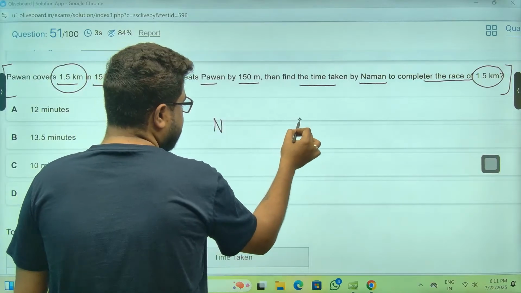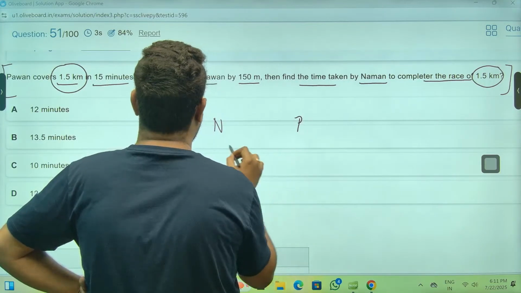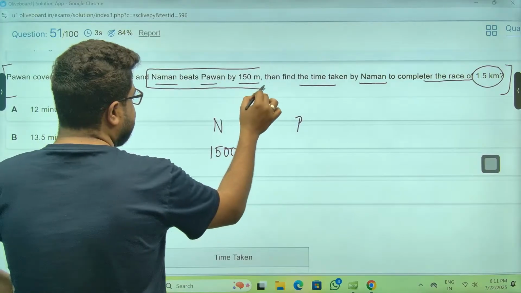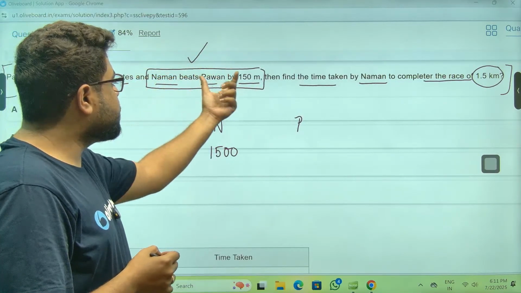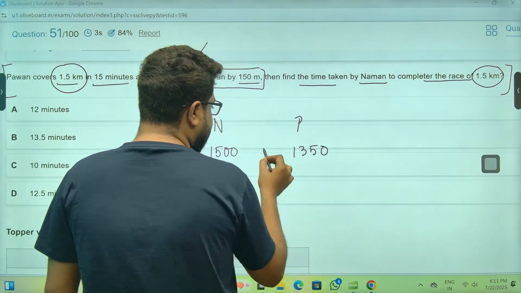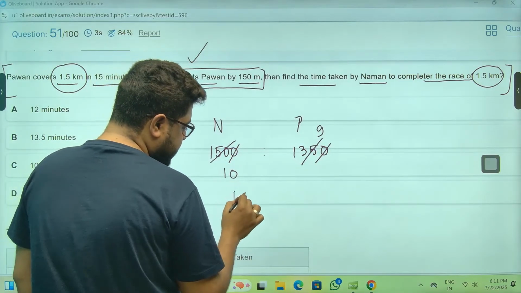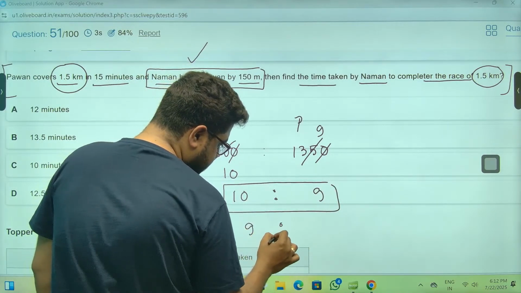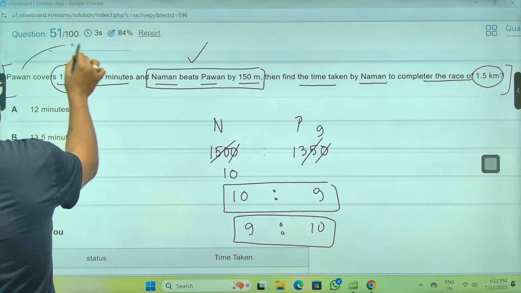Naman and Pawan. By the time Naman goes 1500 meters, I've just picked up this line: Naman beats Pawan by 150. So Naman goes 1500, Pawan goes 150 meters less, that means 1350 meters. Just calculate, zeros gone, 15 nines at this, 15 tens at this. So the ratio is 10 ratio 9. The time ratio is going to be opposite, 9 ratio 10. Now Pawan takes 15 minutes.